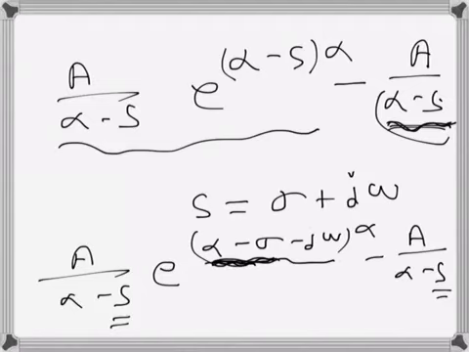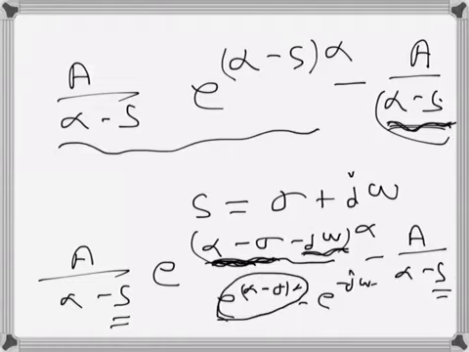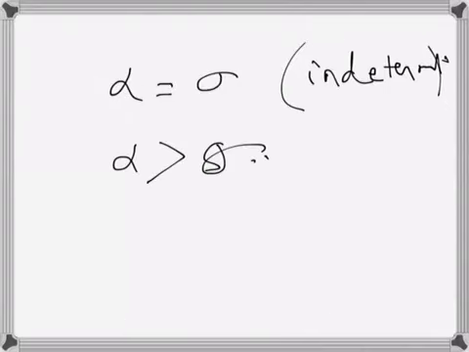So if we split it down, it will become alpha minus sigma, and this one will be a positive exponential, exponential with a positive coefficient, and that will become, when t is becoming infinity, e to the power infinity basically, so this is becoming infinity.